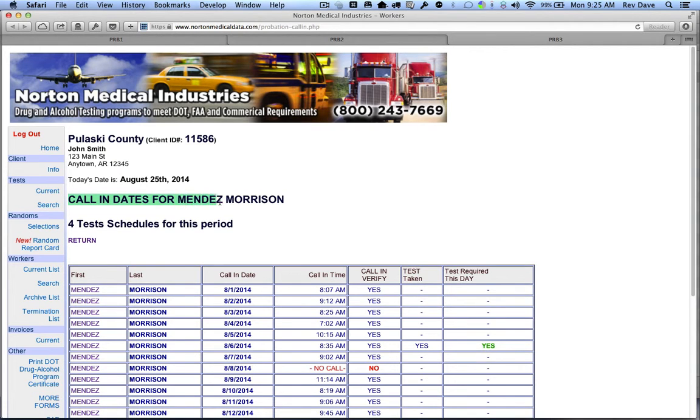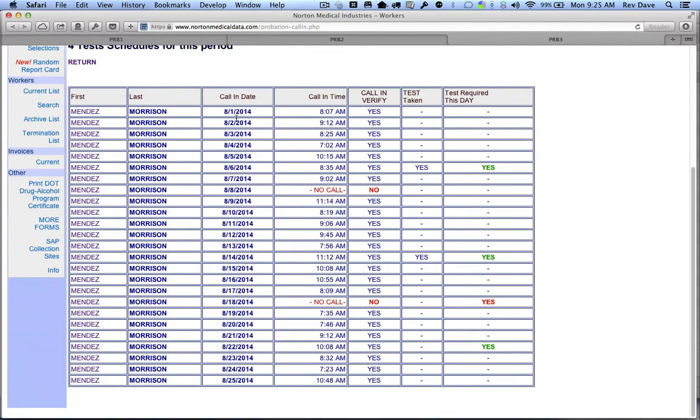Okay, so this is the call-in dates for Mendez Morrison, and as we know, he's supposed to have 4 tests scheduled. So if we want to see the whole history, we just scroll down, and we can see these are all the call dates that he's supposed to call in every day in the month. That's his program. And here's the call-in times: 9:12 a.m. He's supposed to be calling in the morning. It looks like he is doing that.